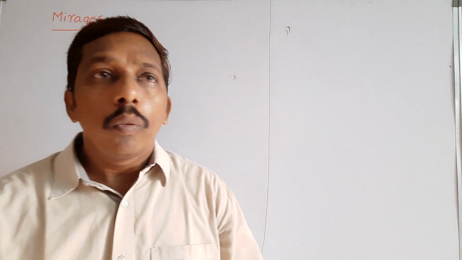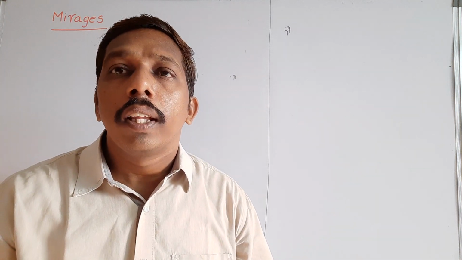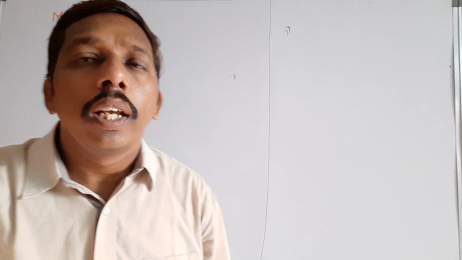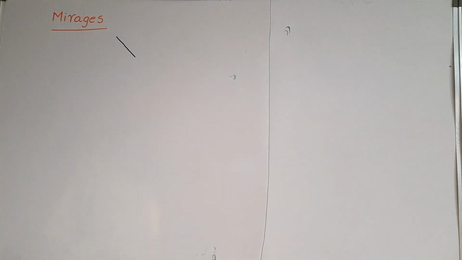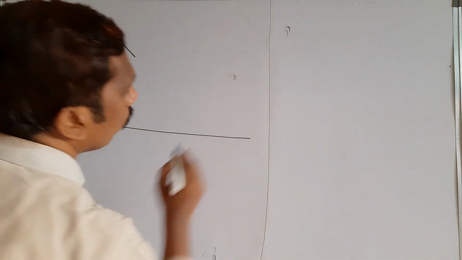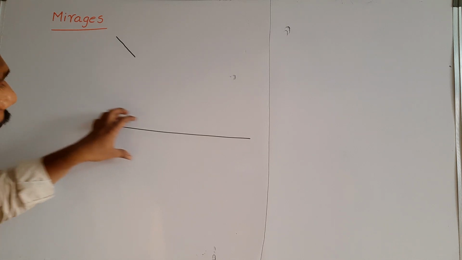Whenever we travel upward from the surface of the earth, the temperature decreases. Coming down, the temperature increases. In summer, on a tar road, first the tar road gets heated.